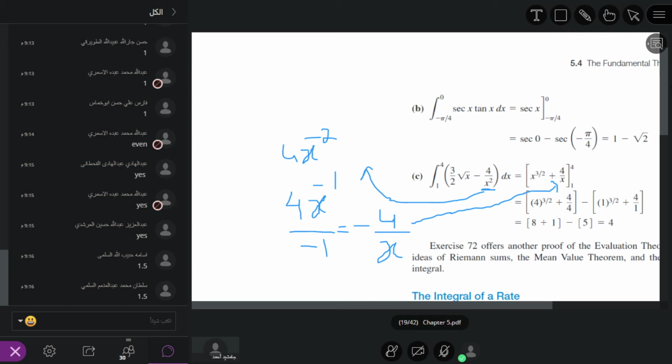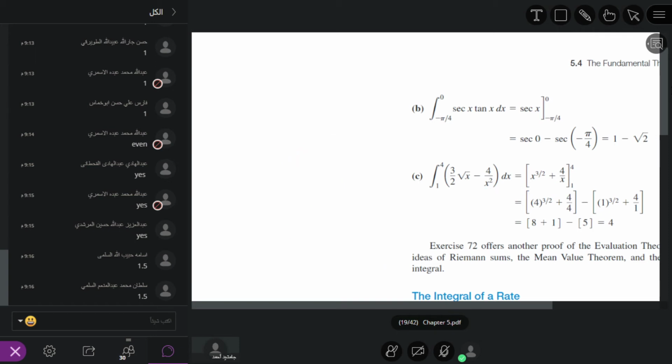First we put in the upper limit, which is 4. So here 4 power 3 over 2 plus 4 divided by 4.